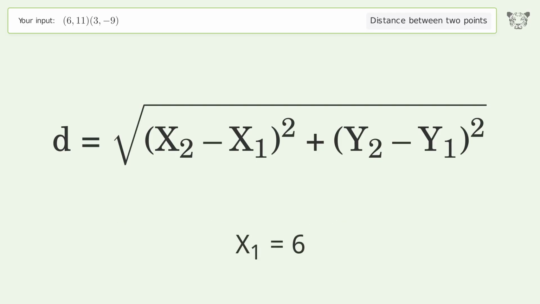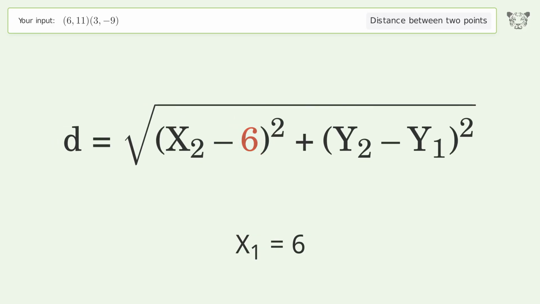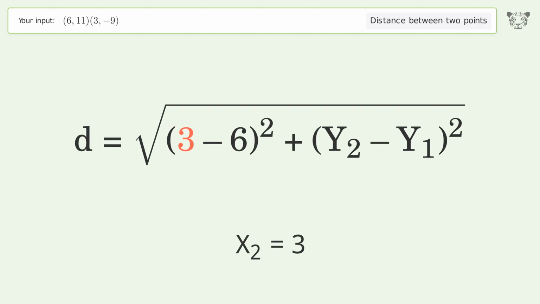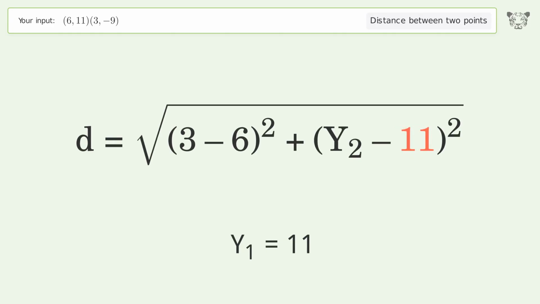x1 equals 6. x2 equals 3. y1 equals 11. y2 equals -9.